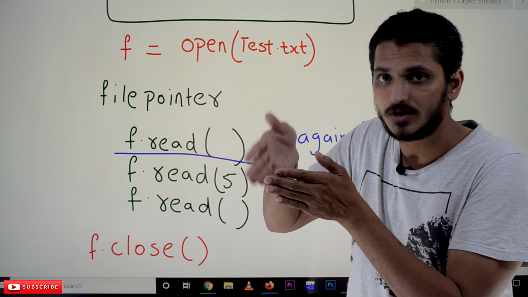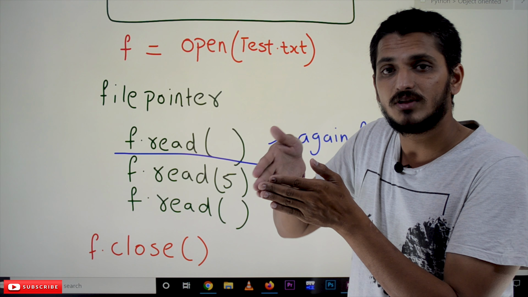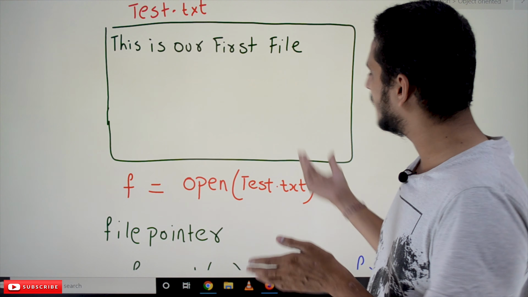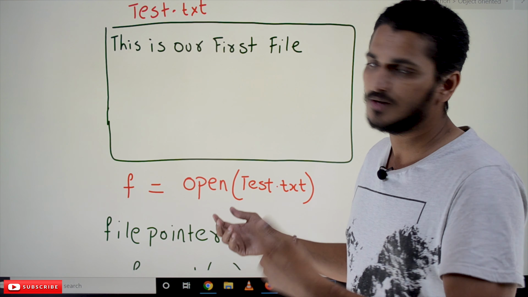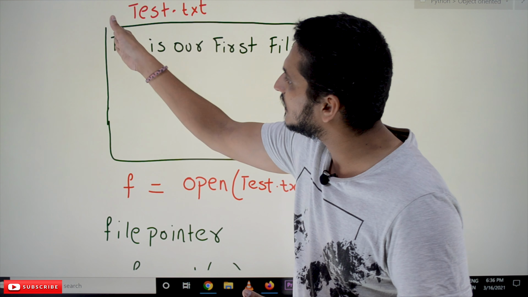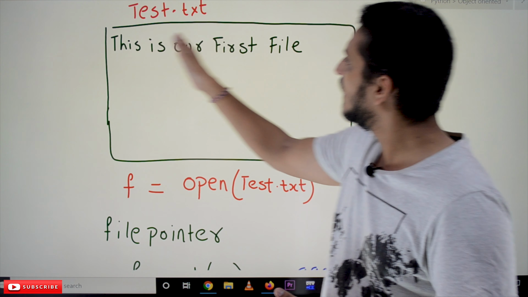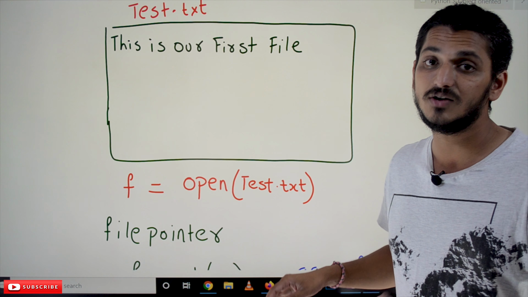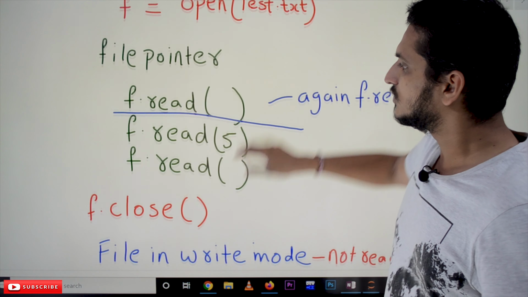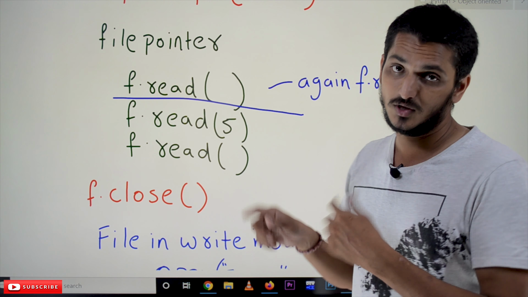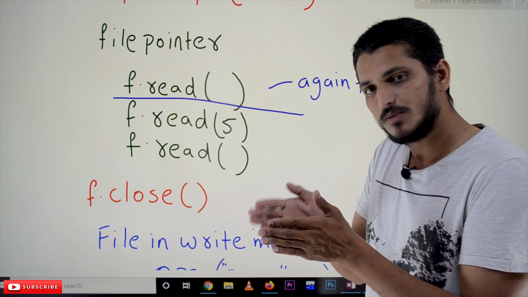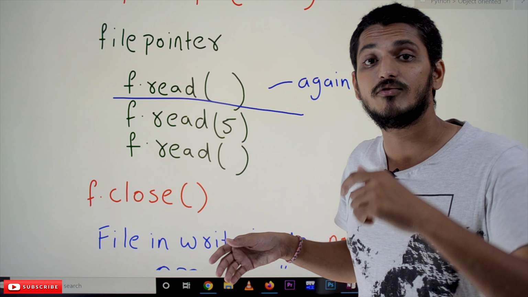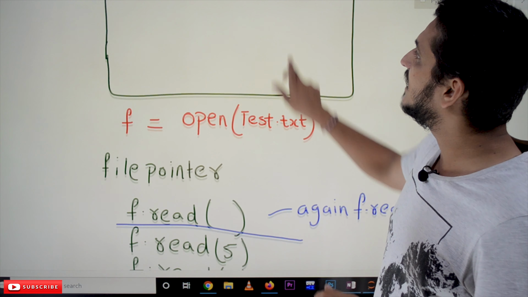This is very important to understand. By default, whenever the open function opens the file in read mode, it will start the file pointer at the beginning. So from here it will read the data to the end of the file. That is what the read function will do. Whenever we apply the f.read() function, we move the file pointer from the beginning to the end. Now where is the file pointer? Now the file pointer is at the end position.